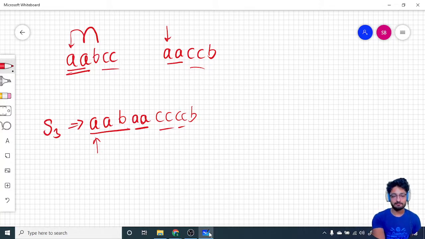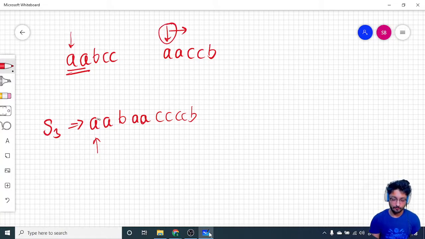But if by mistake your two pointers move like this, that if you take this A and move forward for this A, and match them because these are also A, then it happens that you reach this C and this B, and this is at A originally. So it turns out that the answer is not happening. So this is not possible, which means that greedy doesn't work here. Two pointers is just like greedy, you just take whatever easy solution you have at your point. You have A at this point, so you take that A, and it turns out to be a greedy approach. But this is not a valid approach, because the answer is coming out to be false, as you can see in this example.